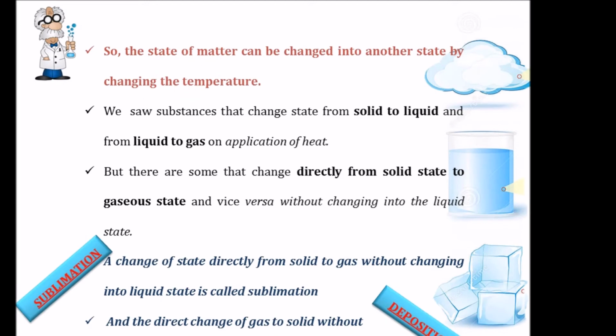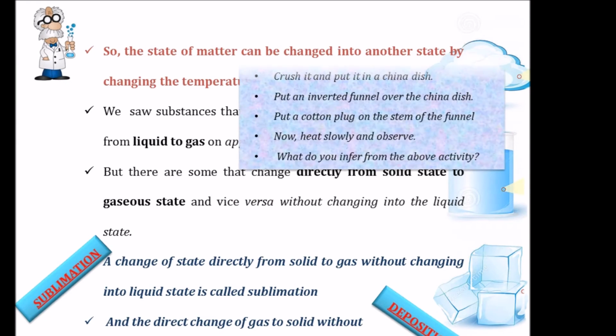We saw how substances change from solid to liquid, and from liquid to gas on the application of heat. But there are some substances that change directly from solid to gas and gas to solid without changing into the liquid state. Let's see this through an activity.